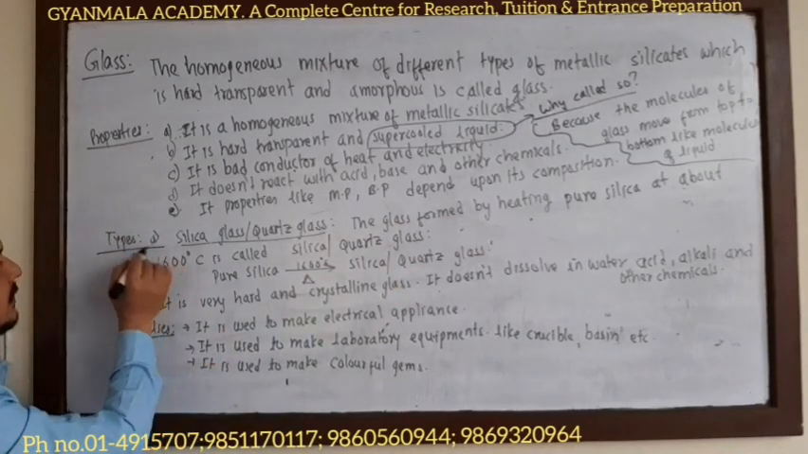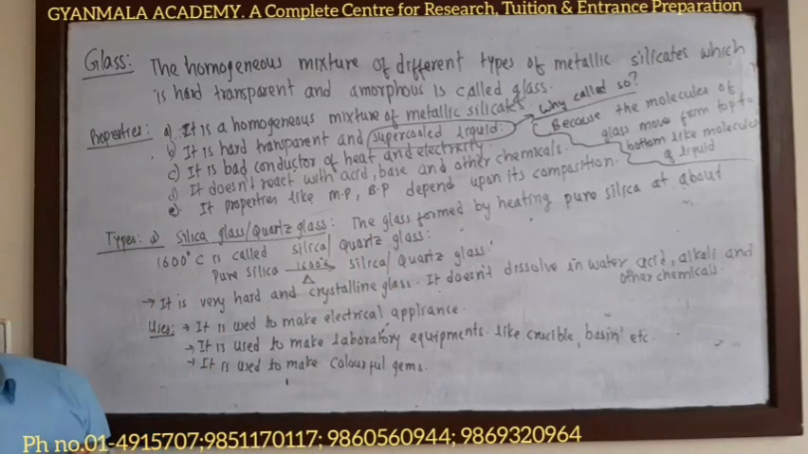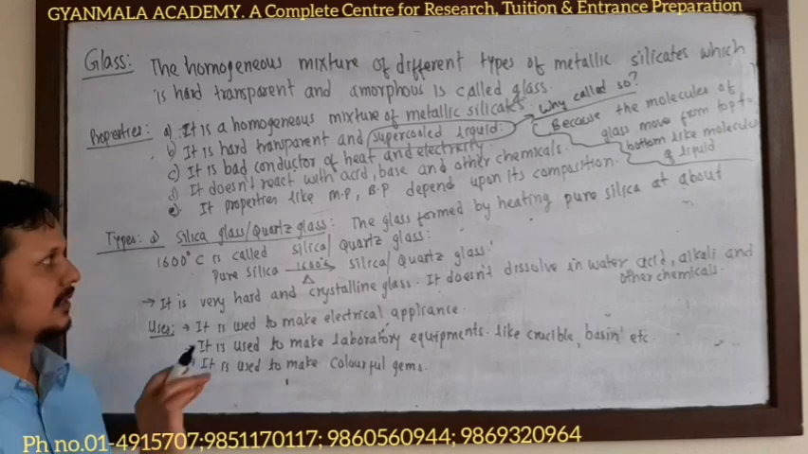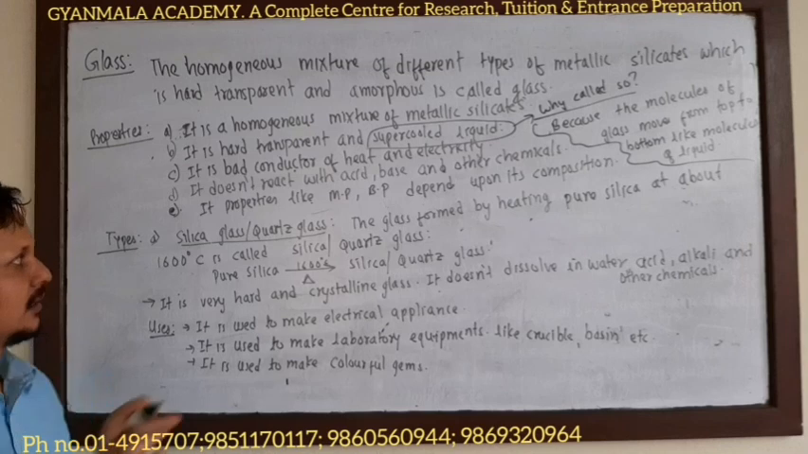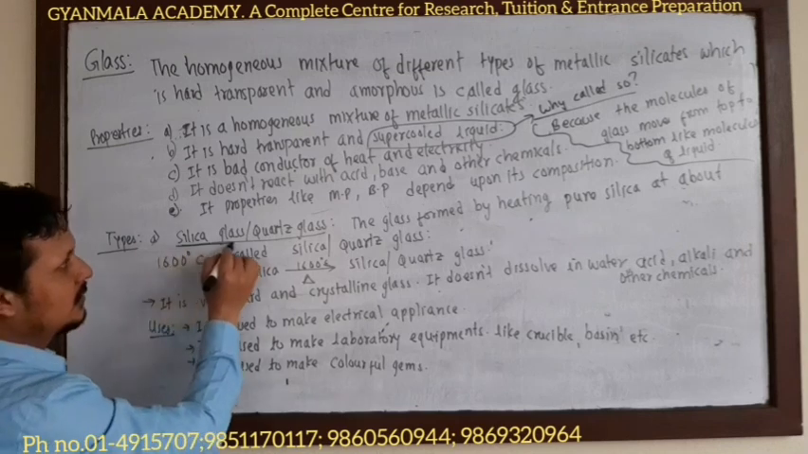Now, types of glass. There are different types of glass. When you study the types of glass serially, and be careful with what I say, it will be very easy for you to memorize the different types of glass. What are the types of glass? Silica glass, or the quartz glass.